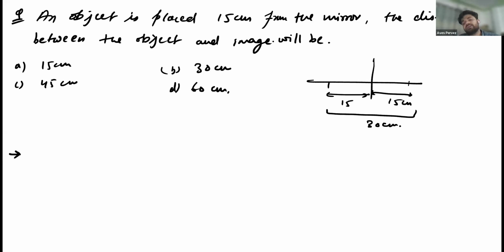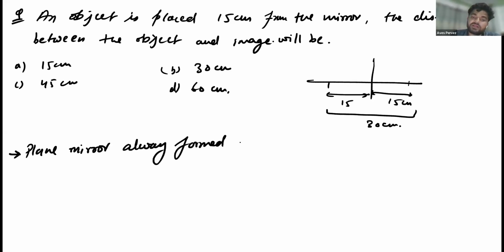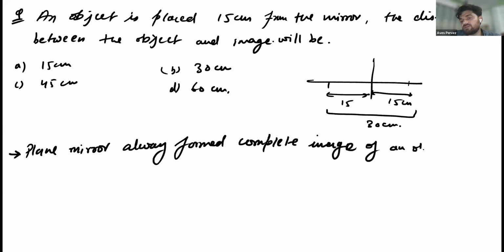Okay. There are some important points that we need to write about the plane mirrors. Plane mirror always forms the complete image of an object, whether the mirror is smaller or larger.